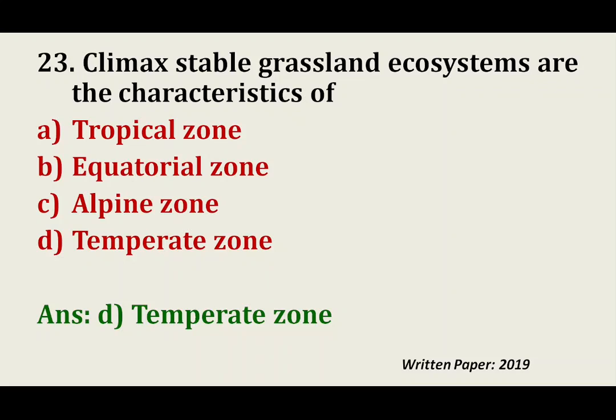It is related to succession, to the biome concept, and to climatic differences, on what basis the vegetation is different. Such a type of question may also come in the forestry paper. So you may have a look at the chapter.